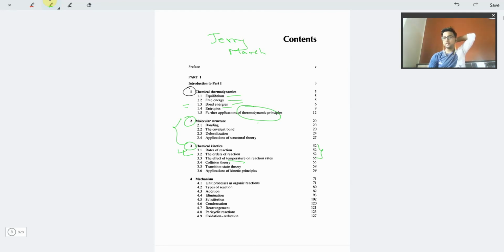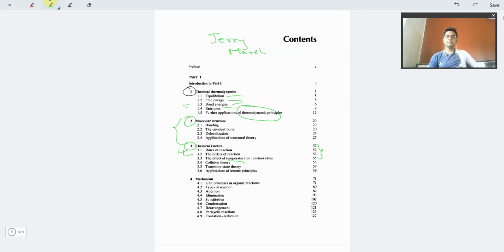You might follow other books as well, but when we are studying organic chemistry, we are not really concerned about the thermodynamics and kinetics of the reaction. We are concerned about the mechanism, the process and the reagents of the mechanism of the reaction. So that I'll be just explaining, so hold on.